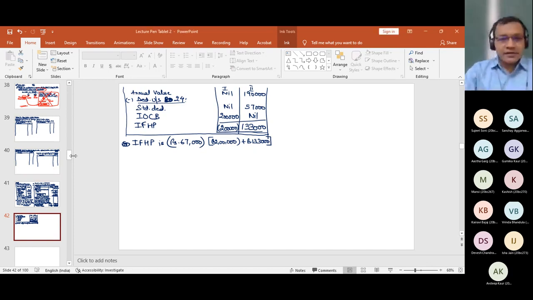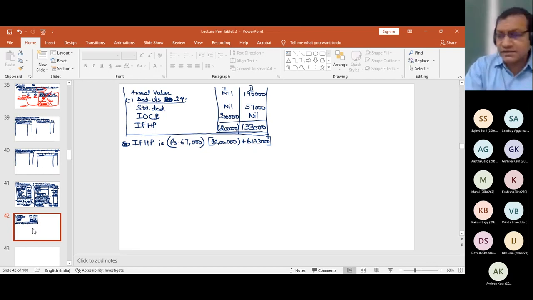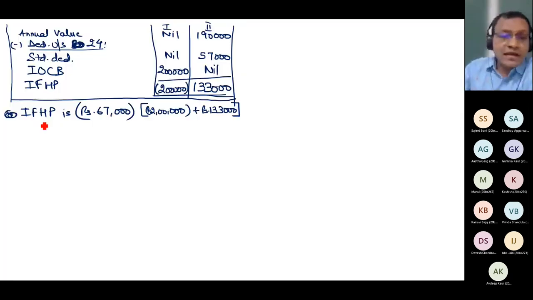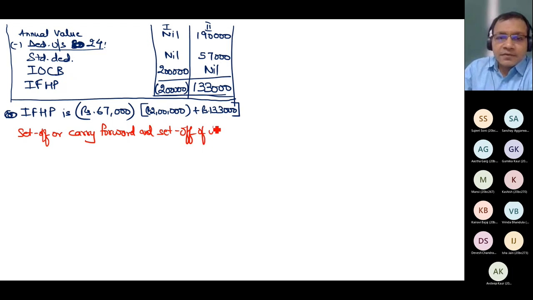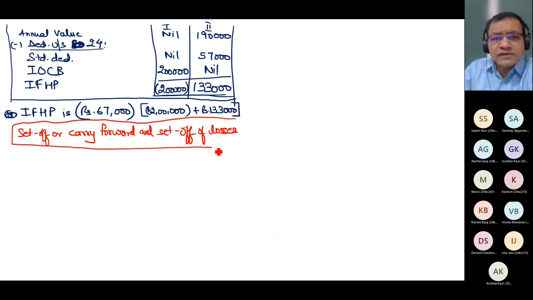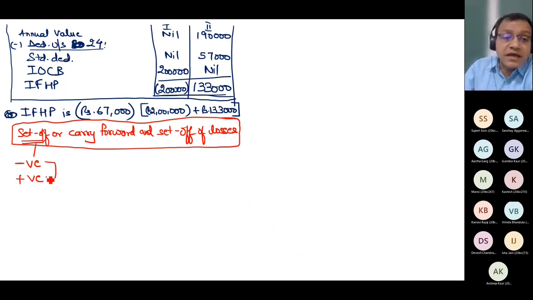So when I say that it is minus 67, do you know one concept I applied, which I have not told you? I applied the concept of set off or carry forward and set off of losses. I'm not doing plus minus. In fact, I thought about this topic and then I decided that I can do this. What do I mean by set off? That if somewhere we have negative, can we adjust it against other positive? Can we?